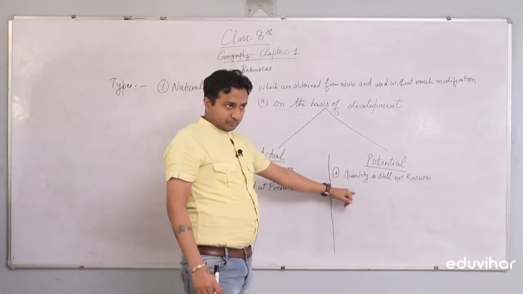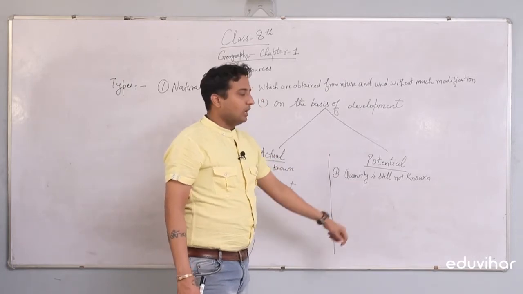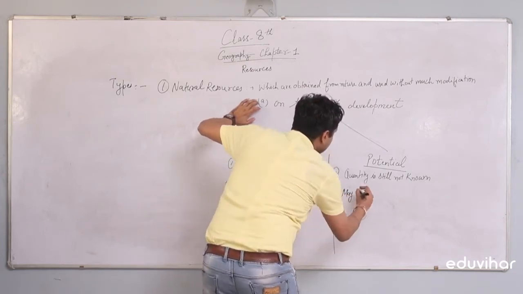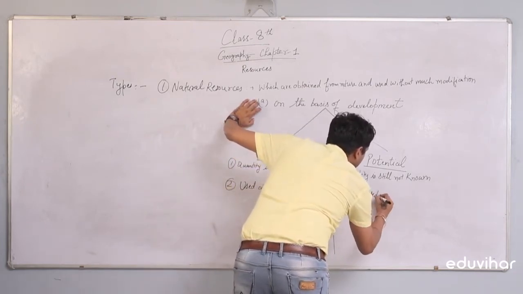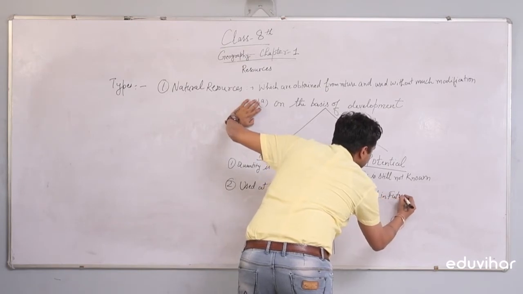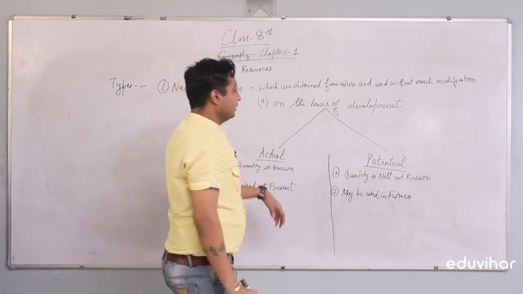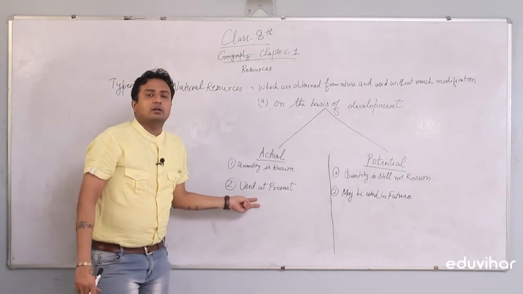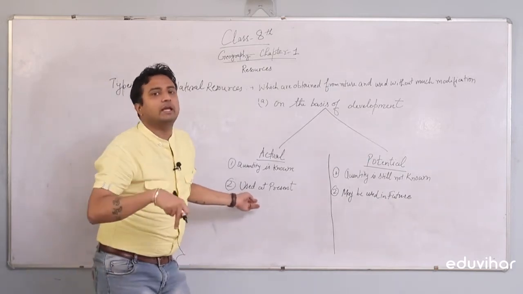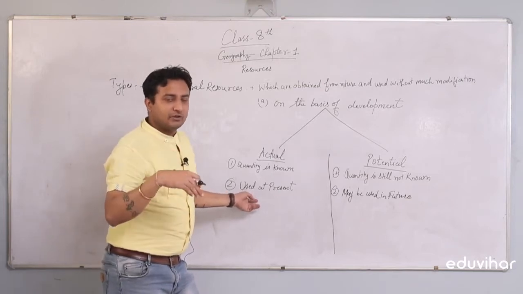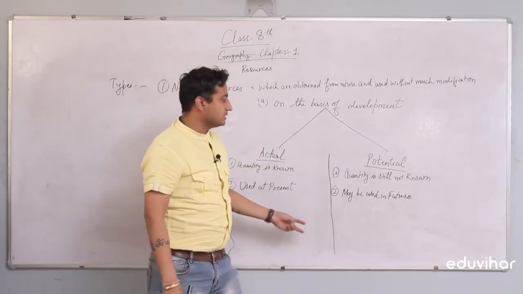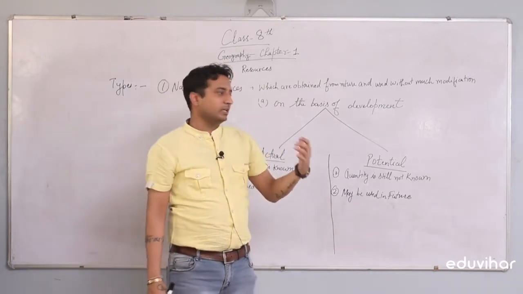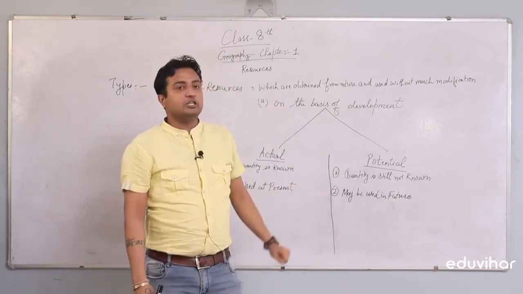On the other side, potential resources are those whose quantity is still not known, or which may be used in future. The things which satisfy our needs today are termed as actual resources, and the resources which will satisfy our needs in future, or say tomorrow, will be termed as potential resources.